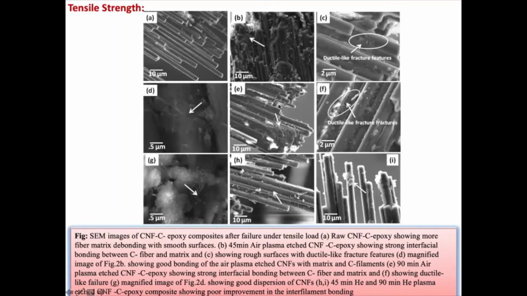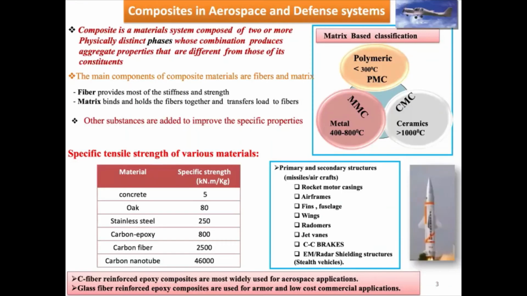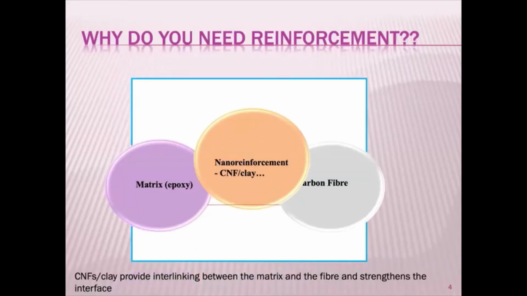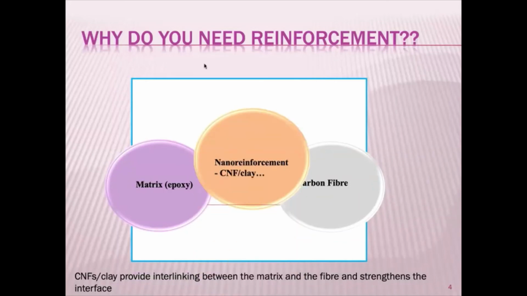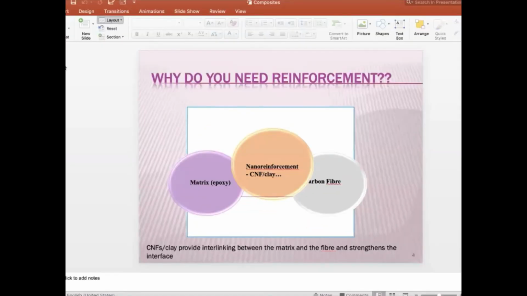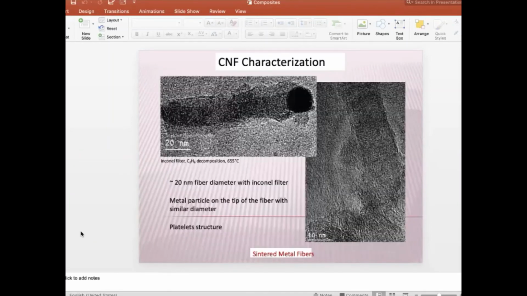So I'm not claiming that we are mechanical people, but it is the understanding you can get. That's what I mentioned in the second slide. In so many domains of mechanical engineering, I always used to say that my understanding is how to ensure that you can improve this kind of interaction by some means. So that's how you can do it, and this is what was done for the failed samples.